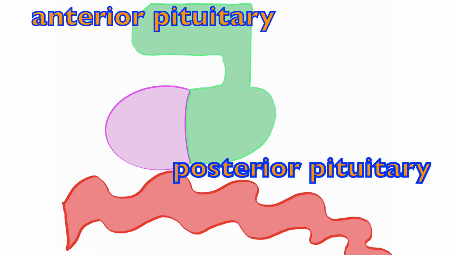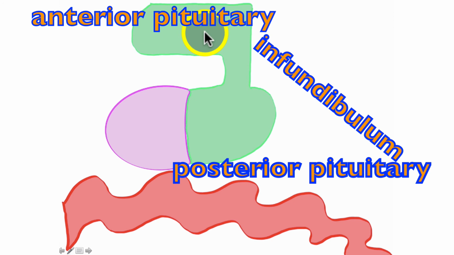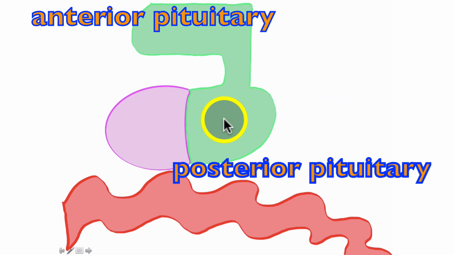It is composed of nervous tissue. And that's exactly why I've color-coded it exactly like the hypothalamus. The hypothalamus, which is part of the brain, is nervous tissue. The posterior pituitary is nervous tissue. This stalk that connects the posterior pituitary directly to the hypothalamus is known as the infundibulum, and that is composed of nervous tissue as well. So we have an anterior pituitary and a posterior pituitary.